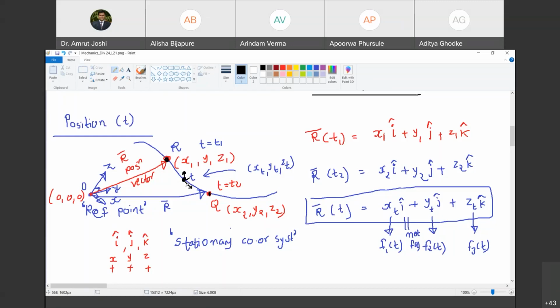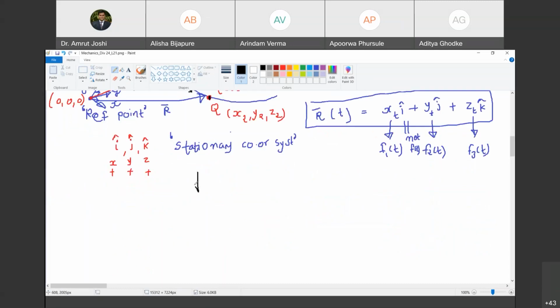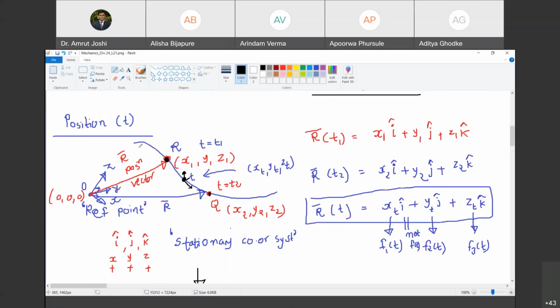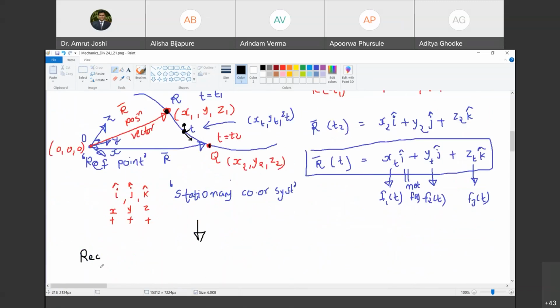Yes, sir. Now, let us boil this down to a rectilinear motion. Are you with me? Yes, sir. This motion was along a curved path, and it was not restrained in one plane or along one line. Do you agree with me? Yes, sir. So the position at any instant of time will have three components: along x, along y, and along z. Happy? Yes, sir. Now let us look at rectilinear motion. Are you with me? Yes, sir.